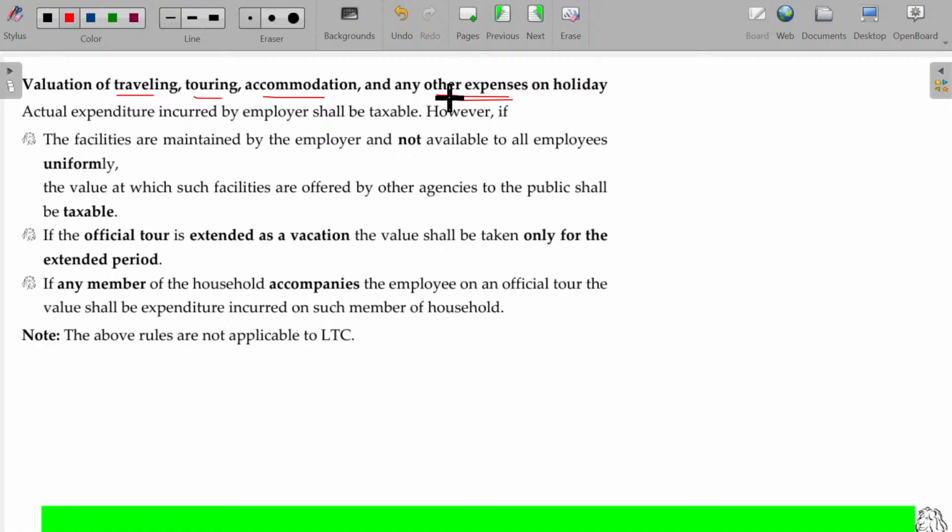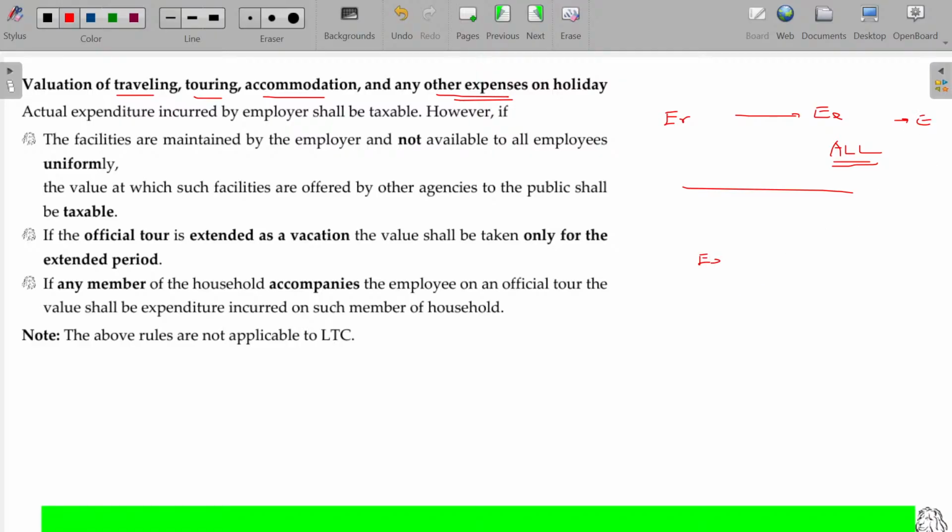Actually, if it is allowable to all the employees put together uniformly, then it is exempted. Else, it is taxable. So, the employer takes all the employees for an outing, tour, traveling, touring, accommodation. They arrange for 2 days stay outside their working location. Is that okay? In corporates, they usually take all the employees for an outing. Probably they will arrange a star class hotel and freak out to stay 1 or 2 days outside, right? If it is uniformly allowable to all the employees, that will not be taxable, fully exempted.